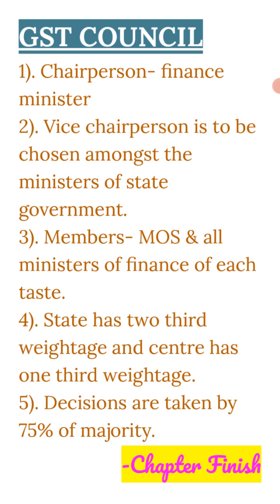Next, states have 2/3 weightage and center has the 1/3 weightage. जो भी जीएसटी काउंसिल की अगर हम लोग बात करें, तो यहाँ पे स्टेट्स के जो मेंबर हैं वो 2/3 होते हैं, और स्टेट और सेंट्रल गवर्नमेंट के जो मेंबर्स होते हैं वो क्या होते हैं, 1/3 होते हैं. And the last point, that decisions are taken by the 75% majority of the council, whosoever members are there, and for that taking of the decision 75% of majority is needed, and until and unless the 75% majority is not there, the decision will not be passed in the GST Council, and if it will be not passed, then it will be not implemented as the act in the country.